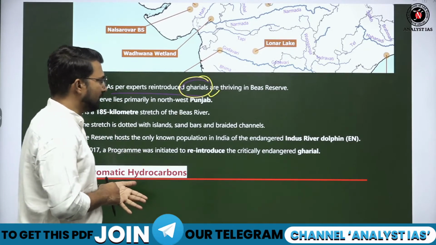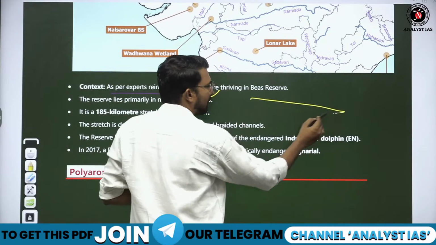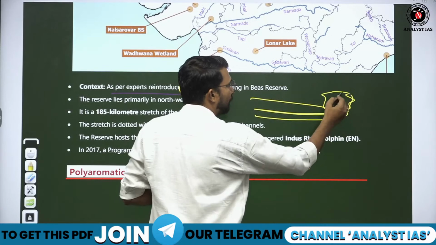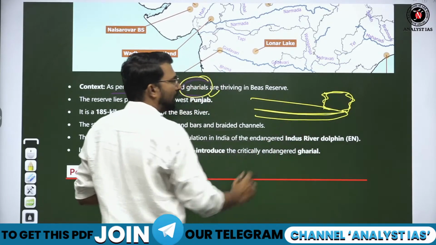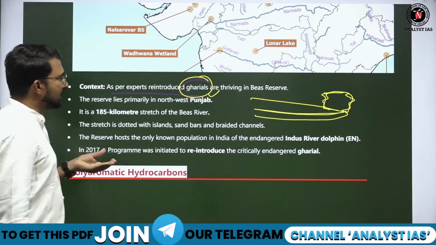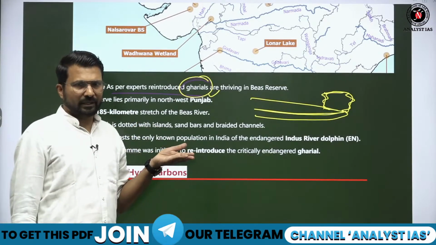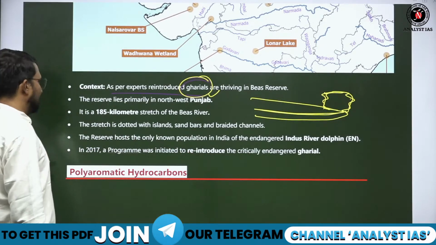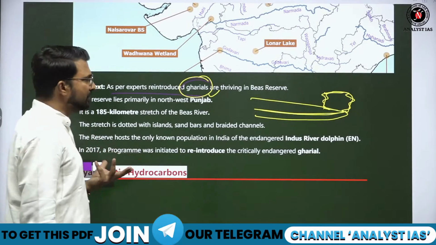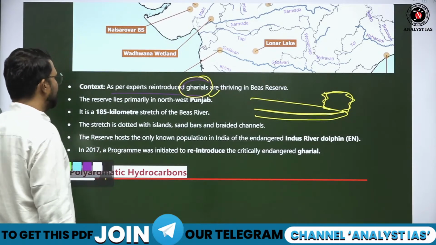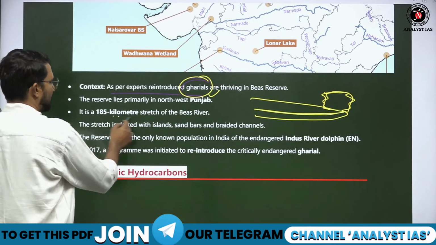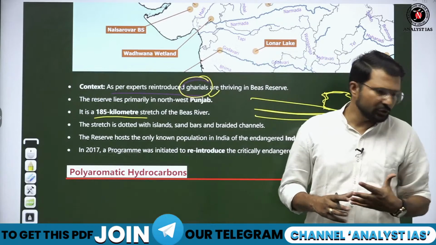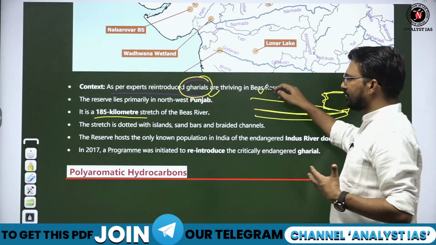Ghadial is basically reintroduced. I have already told you Ghadial has a long snout and one hump on it. This is basically the Ghadial. Ghadials are largely found in the Chambal reserve area, in the Chambal river. So most of the population lies in the Chambal region right now, and it is being reintroduced at various places. One such place is Beas Conservation Reserve. It is almost a 185 kilometer stretch where this reserve is situated. Fine. So remember this from the prelims point of view.